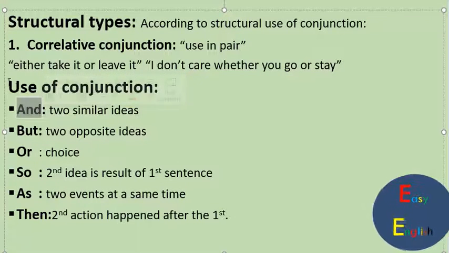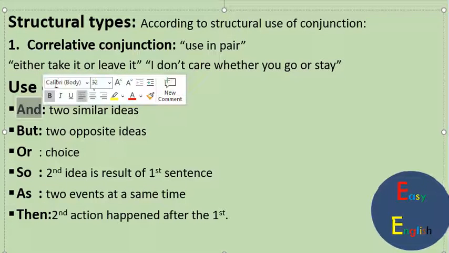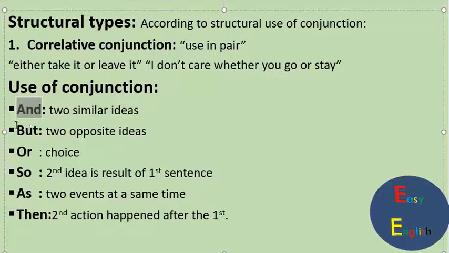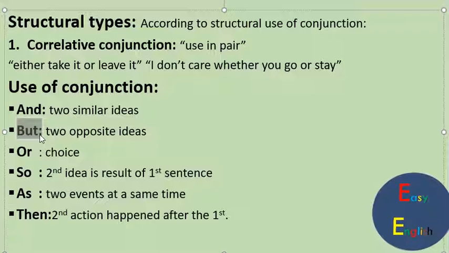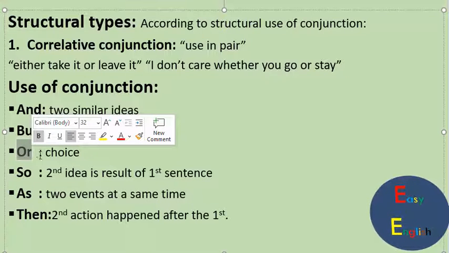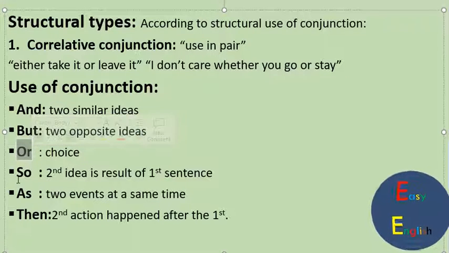Now next one is uses of the conjunction. Here firstly, and. How can we use and? And is used when similar ideas are joined by the conjunction and. Next one is but, used to join two opposite ideas. Or is used when there is a choice between the two sentences.